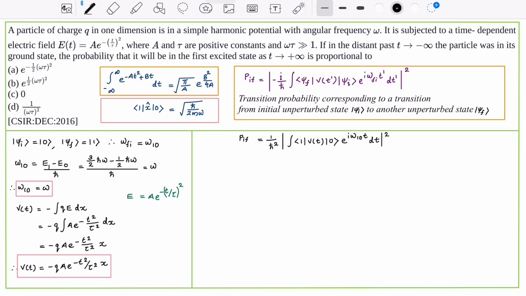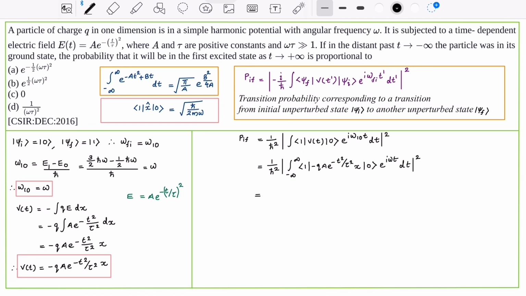Now let us put the limits of integration. Then P_IF becomes 1 by h bar square modulus integral minus infinity to infinity of bra 1. What is V of t? It is minus qa e raised to minus t square by tau square x. Therefore, the quantity inside the integral is bra 1 qa e raised to minus t square by tau square x ket 0 e raised to i omega t dt, whole square.